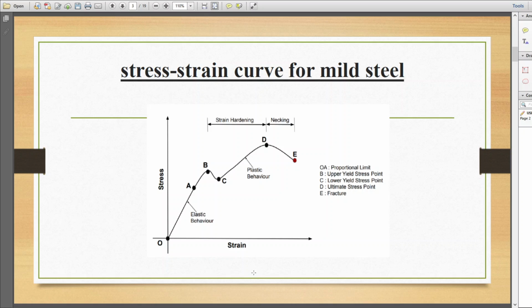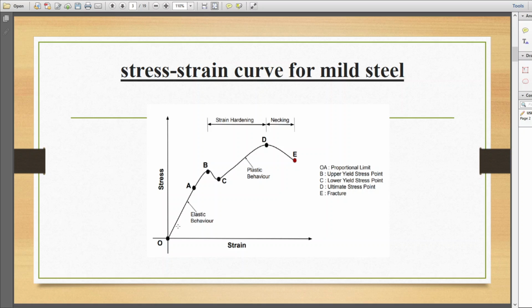The first region of the stress strain curve is the proportional limit. The proportional limit is the point on the curve up to which the values of stress and strain remain proportional. That is, the stress is directly proportional to strain, which obeys Hooke's law. From the figure, point A is usually known as the proportional limit point, or the limit of proportionality. The stress corresponding to this region, that is O to A, is known as the proportional limit stress.